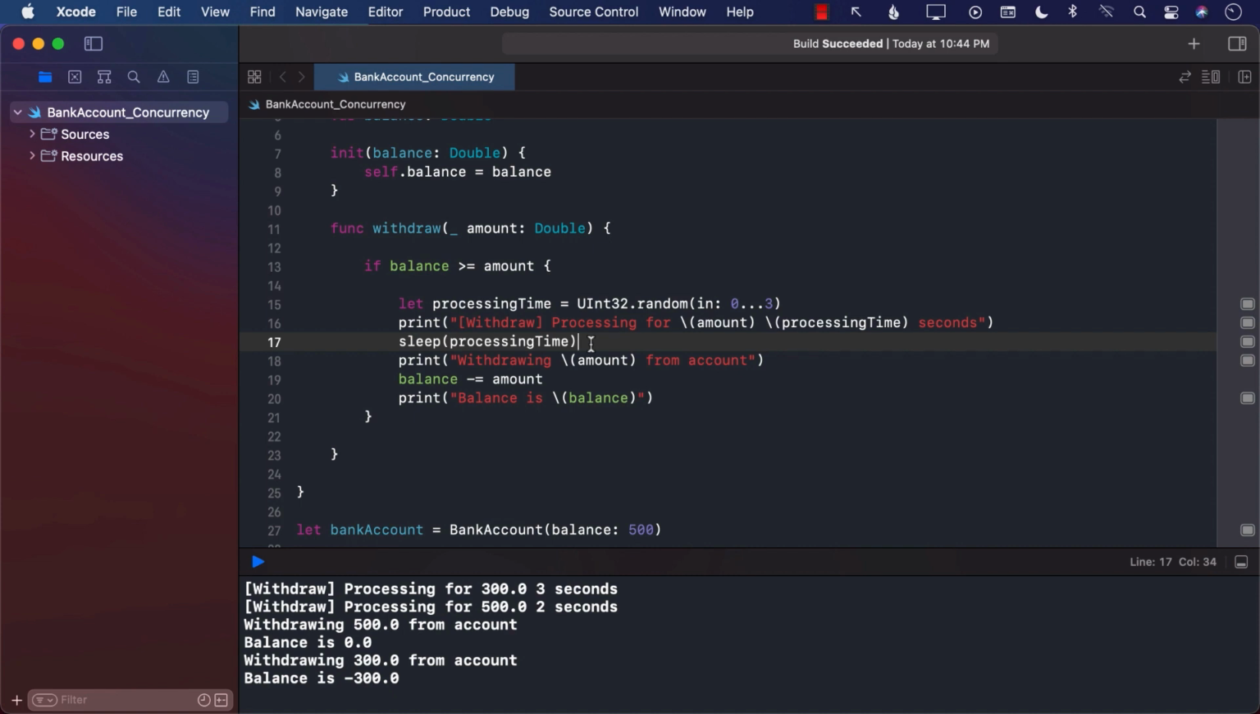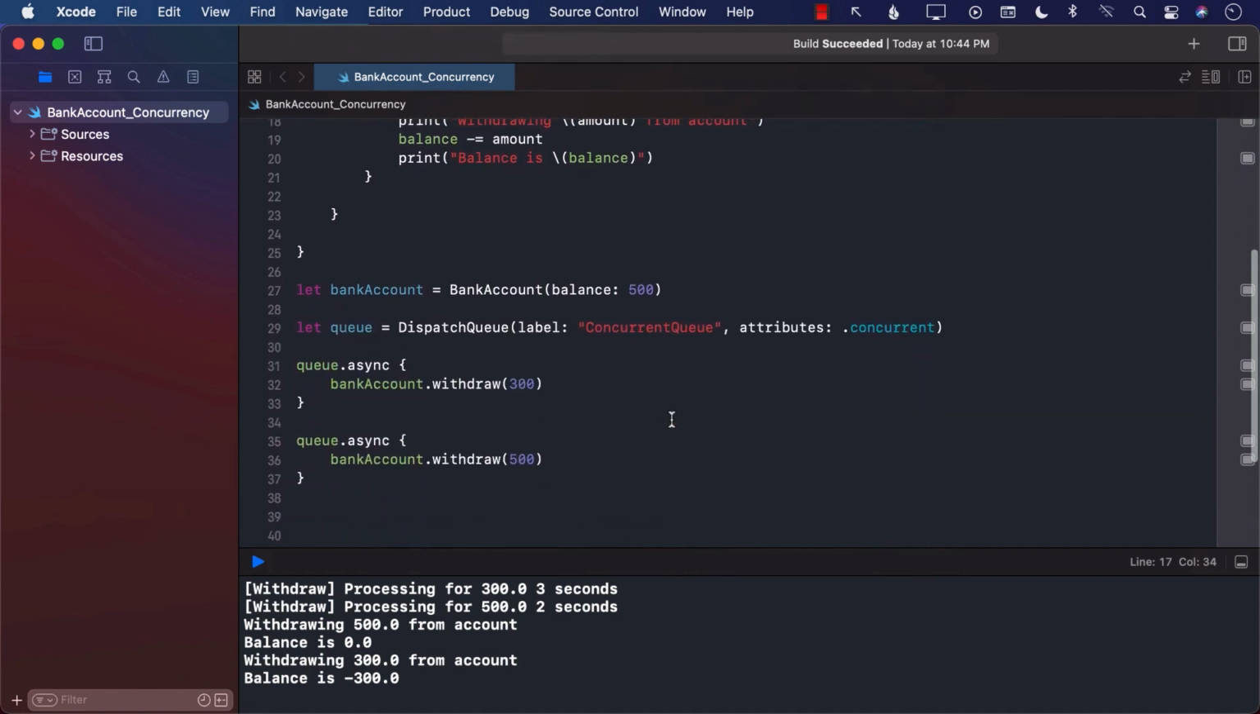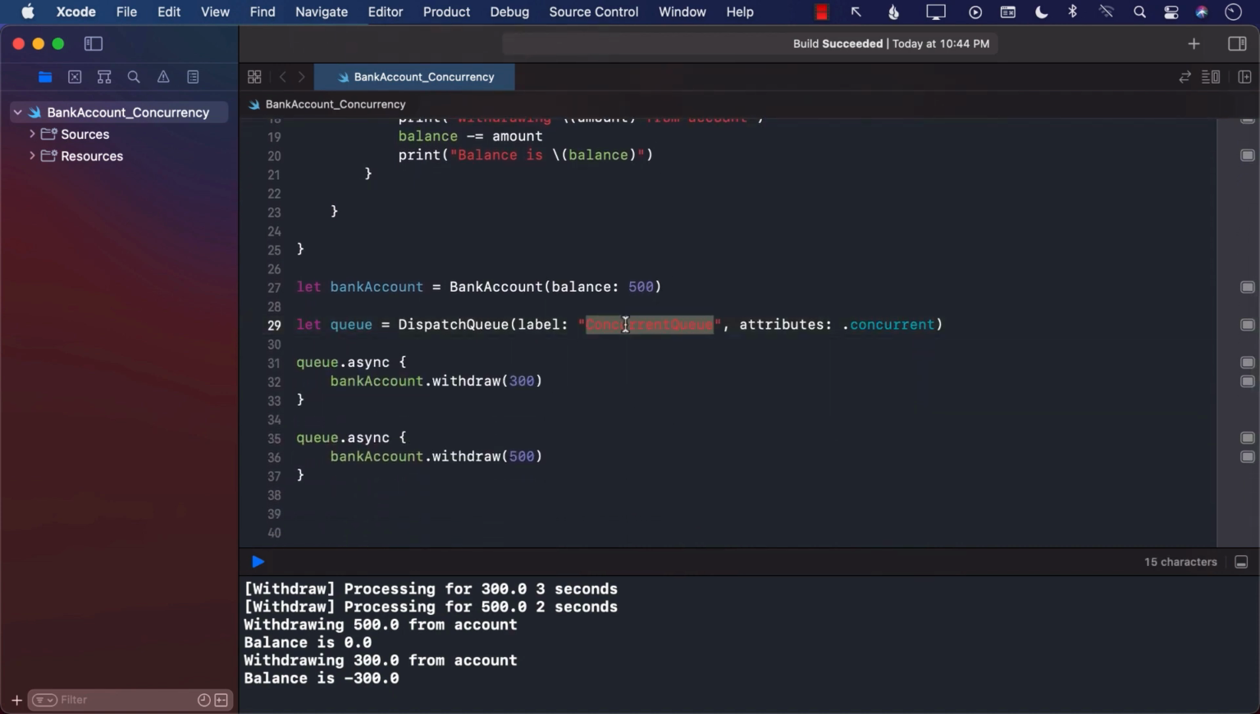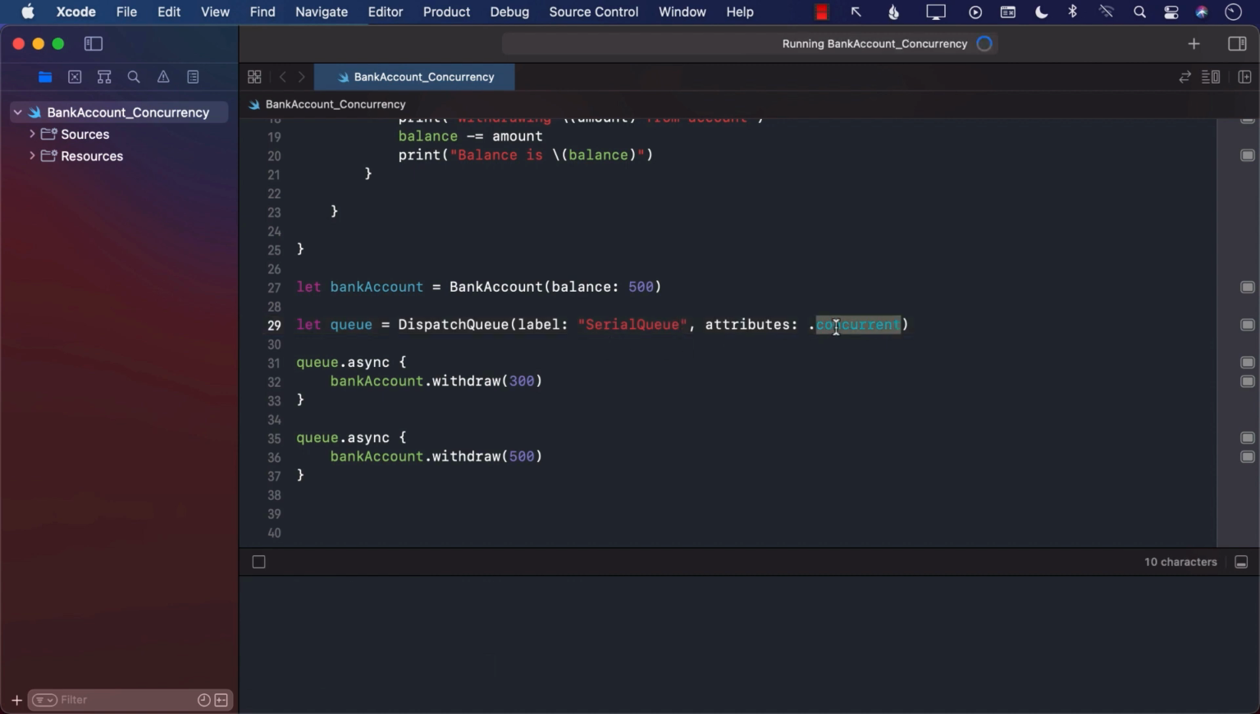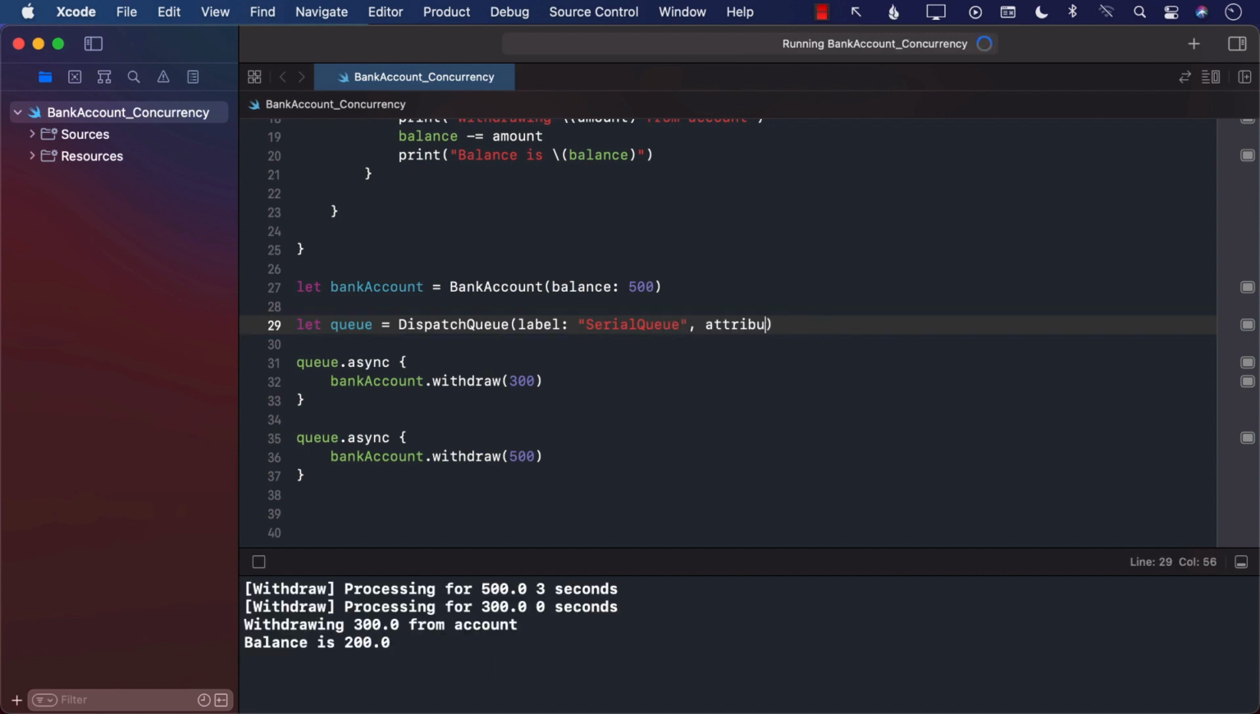So let's see how we can fix this. The quickest way to fix this is to not allow them to run concurrently. Instead of concurrent queues, we can probably use serial queues. Serial queue simply means that these will be run in serial. Serial queues are also the default, so you don't really have to put attributes.